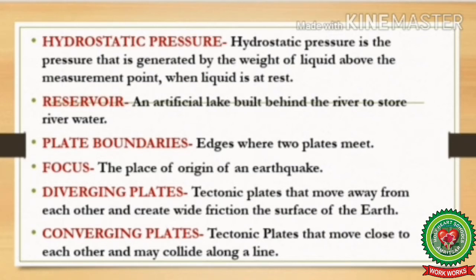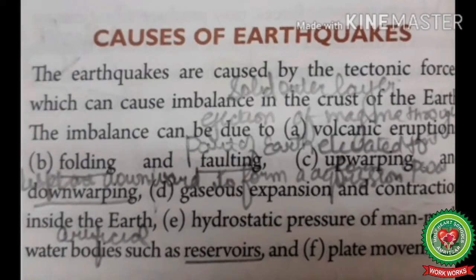Number 9, diverging plates, tectonic plates that move away from each other and create wide fractions on the surface of the earth. And at last we have converging plates, tectonic plates that move close to each other and may collide along a line. Now students, please open up your page number 58, topic causes of the earthquake.